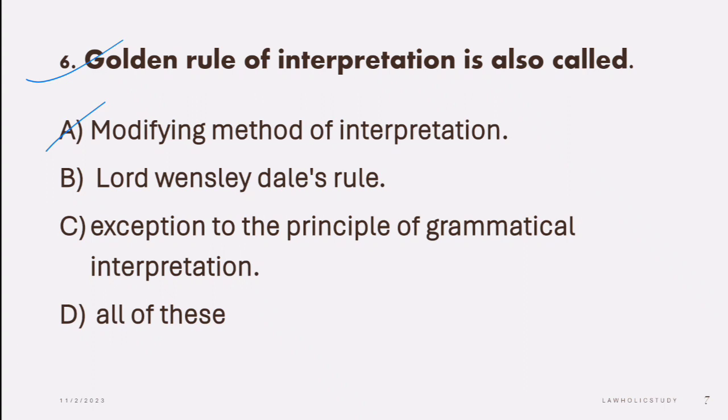Next question is: golden rule of interpretation is also called. Options are: A. Modifying method of interpretation, B. Lord Wensleydale's rule, and C. Exception to the principle of grammatical interpretation. So the answer is D. All of these are also called golden rule. It is known by these names as well. So correct answer is D.